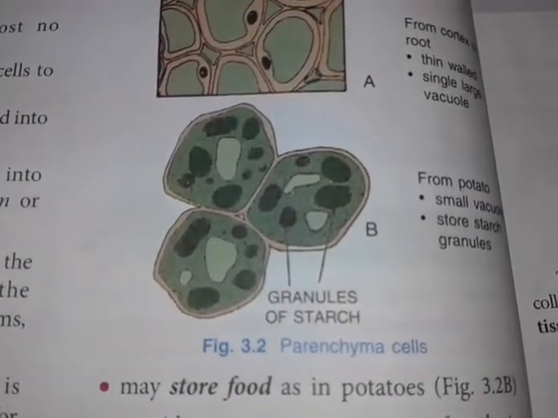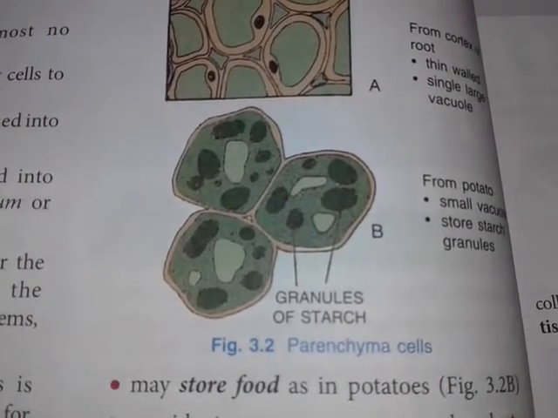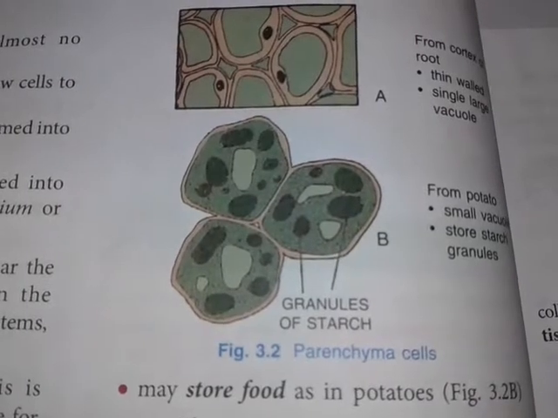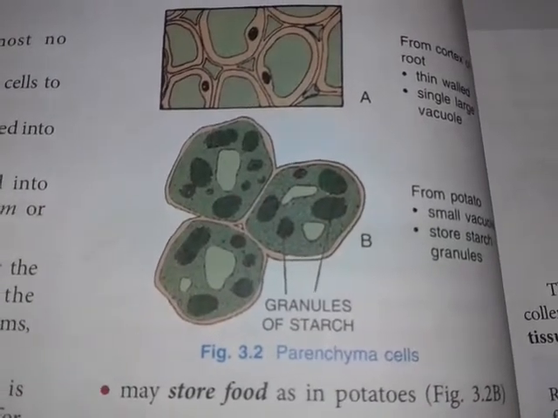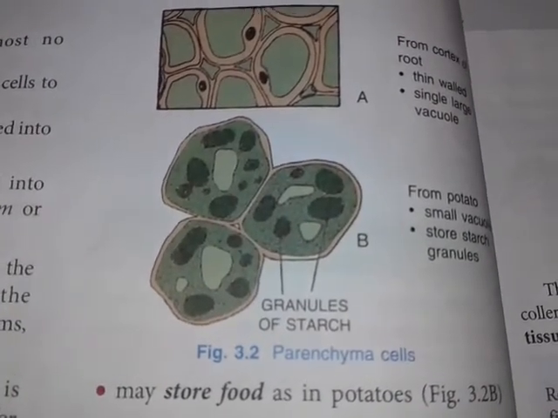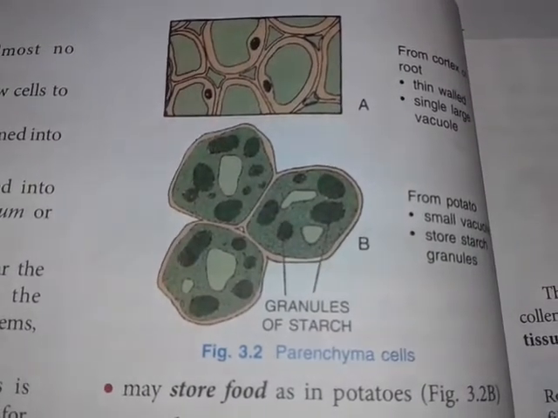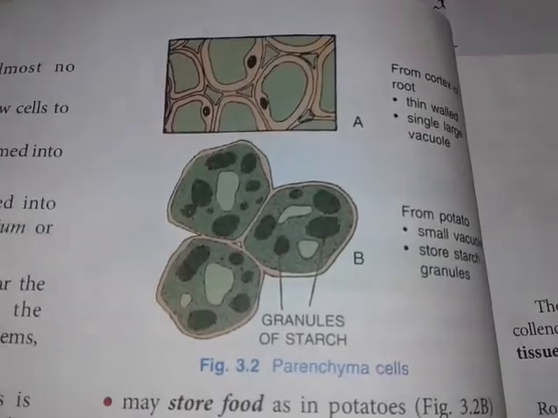Next one is a transverse section of potato, where starch granules and vacuoles are mentioned. Starch is a reserve food material of the plant.